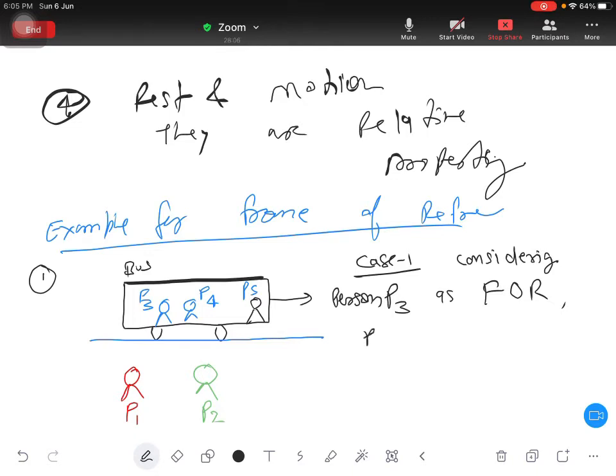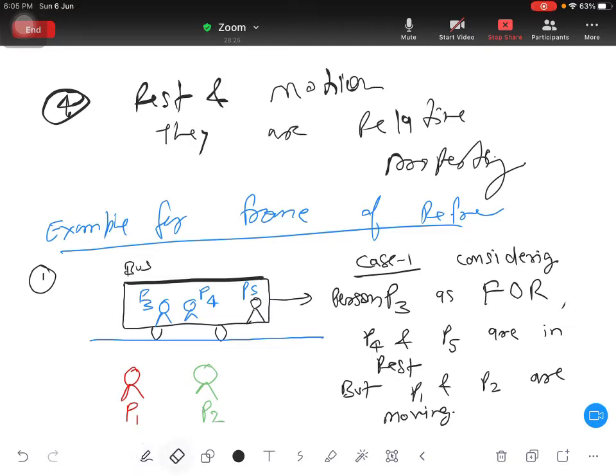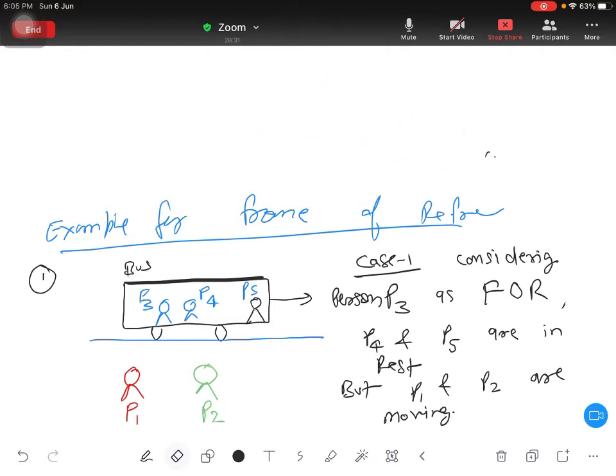So in that case, P4 and P5 are in rest, but P1 and P2 are moving. I will erase here, erasing this part.